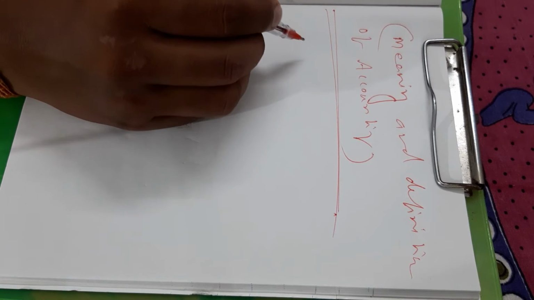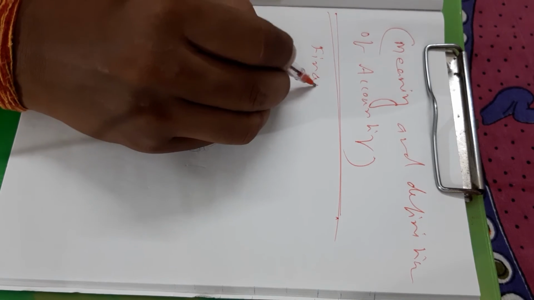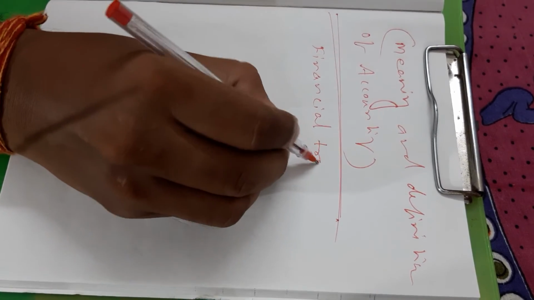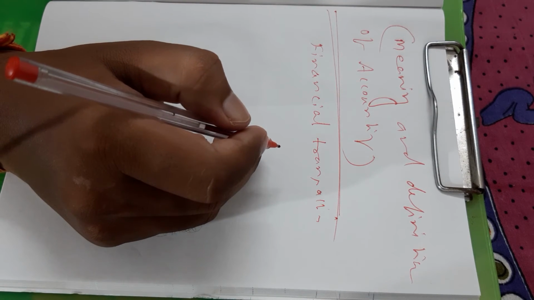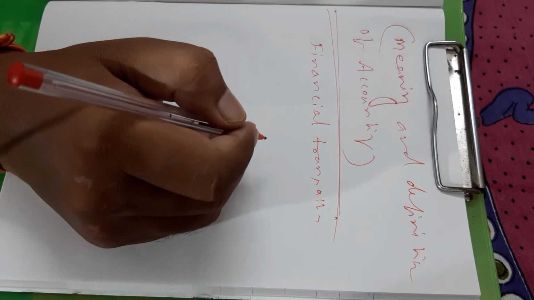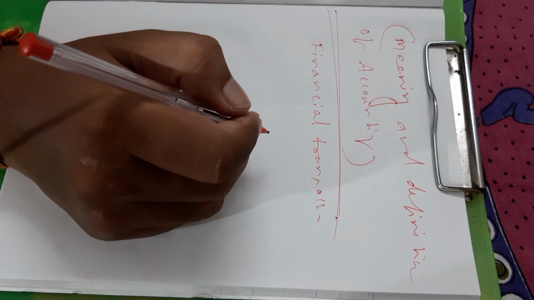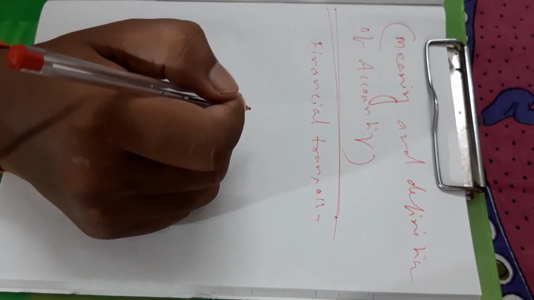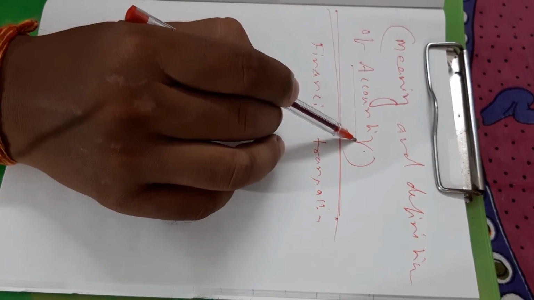Accounting is a process of recording financial transactions, summarizing them and communicating the financial information to owners, creditors, investors and government agencies. It is because of these characteristics that accounting is called the language of business.